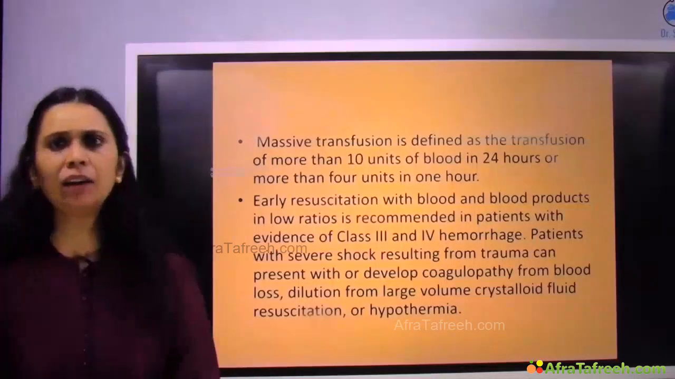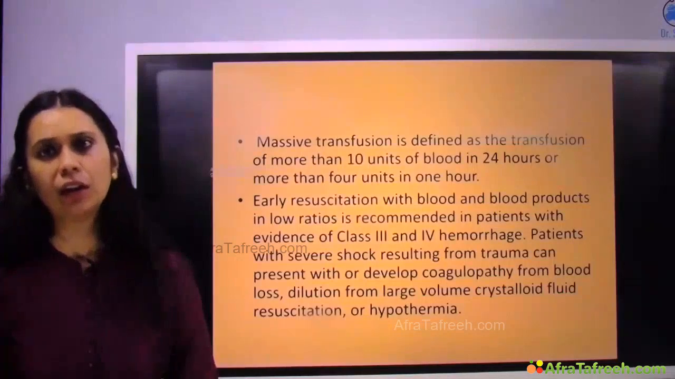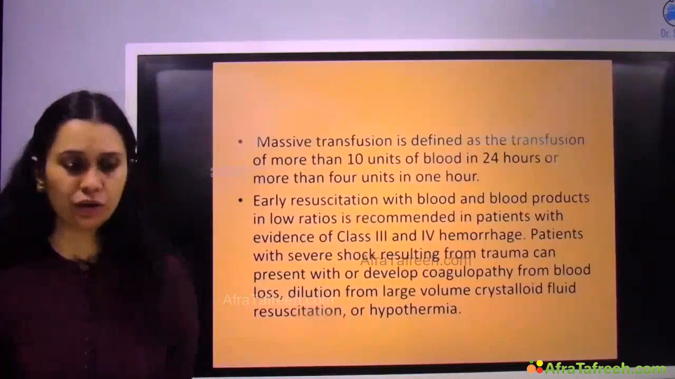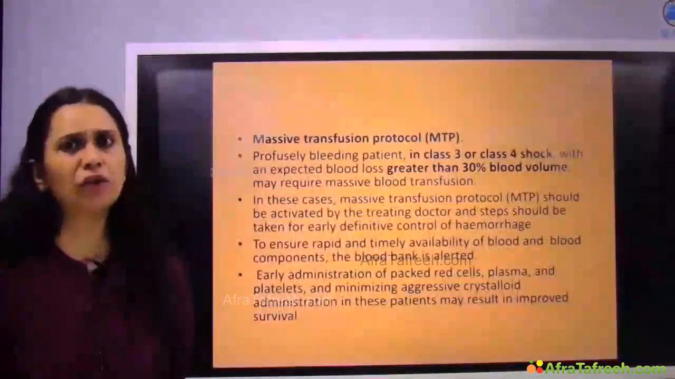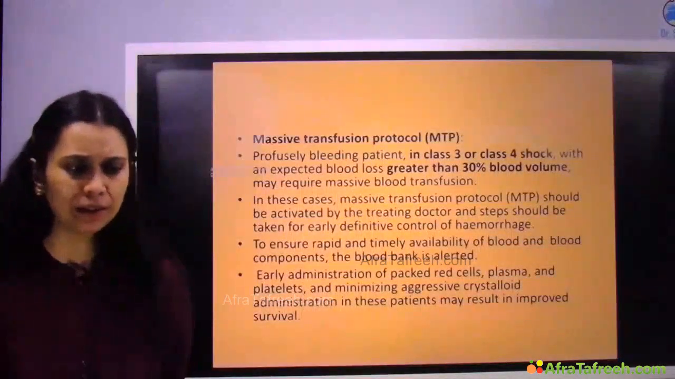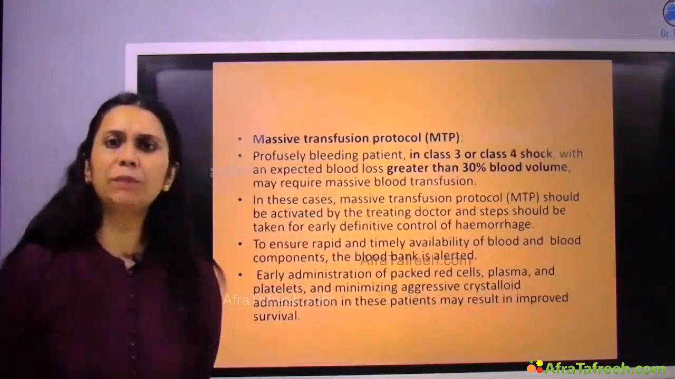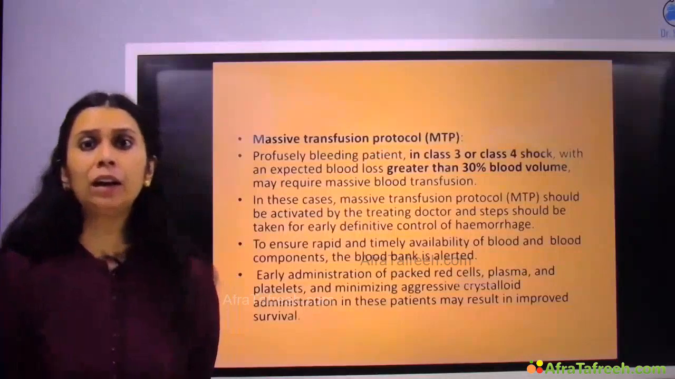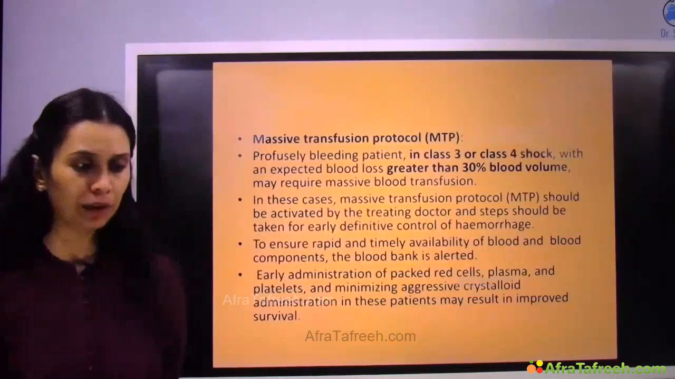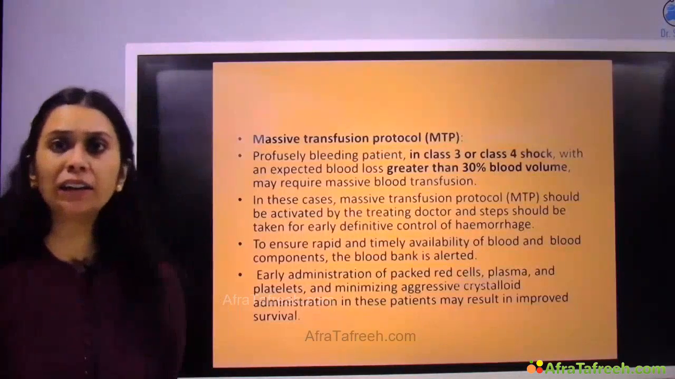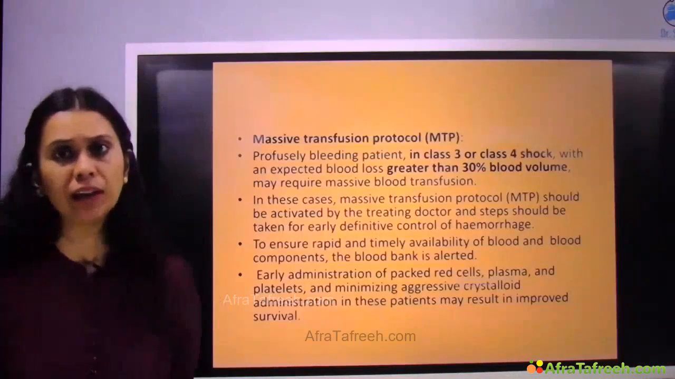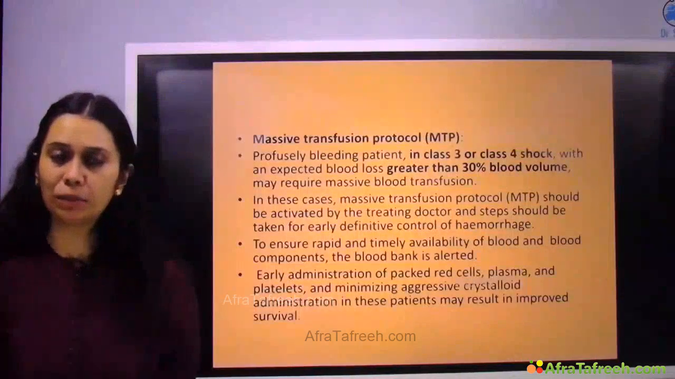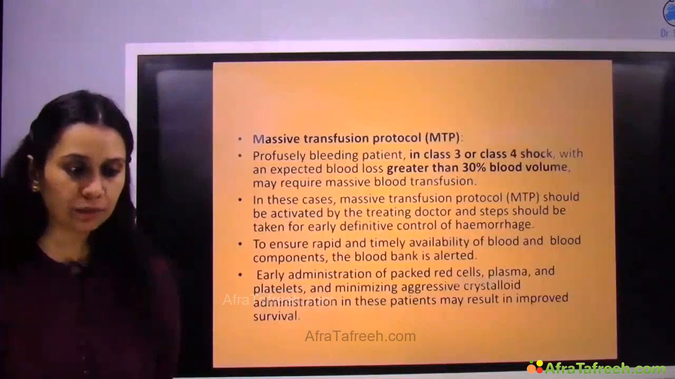So in class 3 and class 4 hemorrhagic shock, we need to activate the massive transfusion protocol of the institute. Now, what is this massive transfusion protocol? Again, I am repeating the same thing, that a profusely bleeding patient in class 3 and class 4 may need early resuscitation by blood and blood product. So if I am expecting greater than 30% of the blood volume to be lost, active bleeding is happening, the patient may need a massive blood transfusion, right?